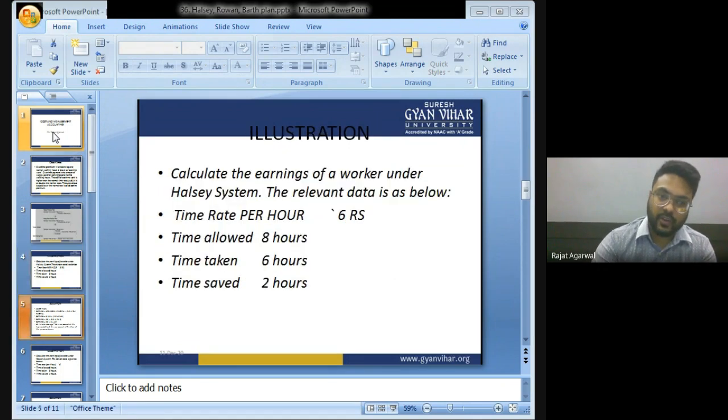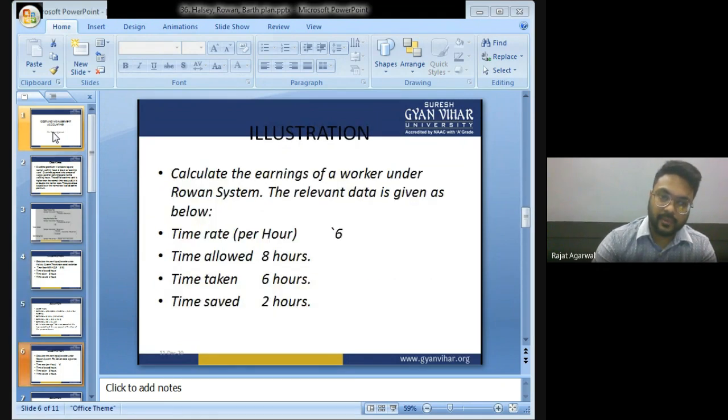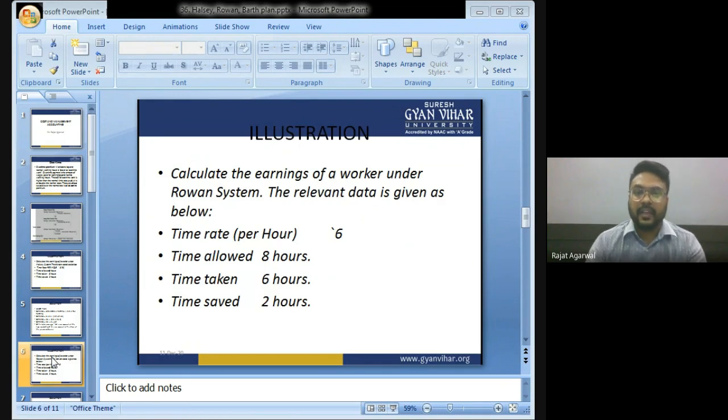This illustration we have already done. Now let us do this illustration. Calculate the earning of a worker under Rowan system. The relevant data is as below. Time rate per hour is rupees 6. It means the labor is getting rupees 6 for each hour of work.